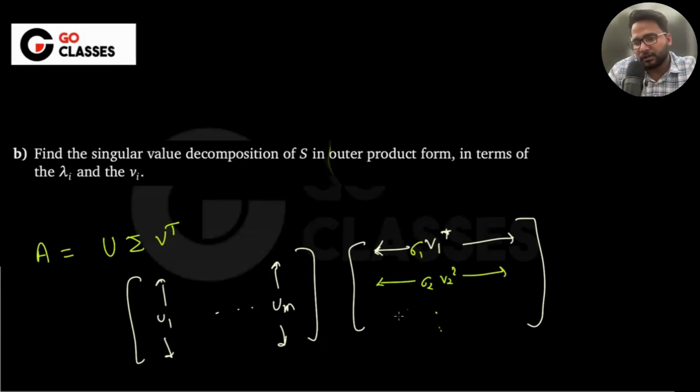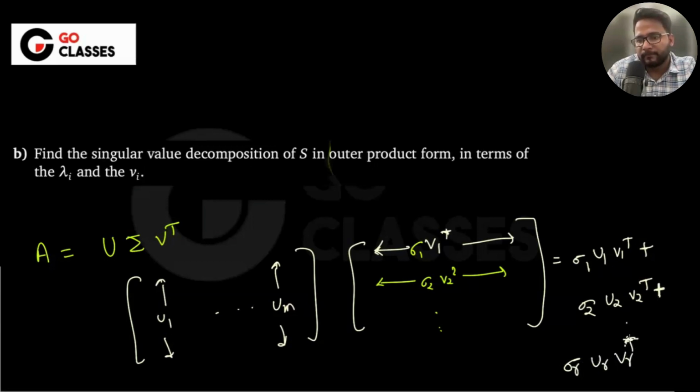And if there are sigma r only, and after that it is zero, let's suppose. Then basically you can multiply this column and this row, and if you multiply this column and this row, this is called the outer product. And it will be a matrix itself, right? So it will be sigma 1 U1 V1 transpose plus sigma 2 U2 V2 transpose, and so on, up to sigma r Ur Vr transpose, right? Is this okay to everyone?